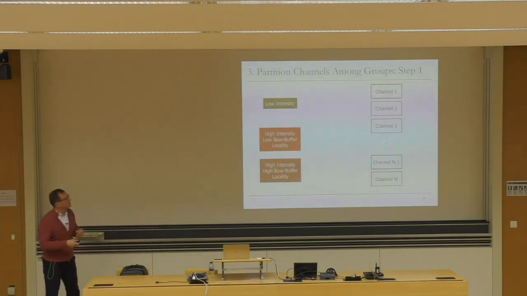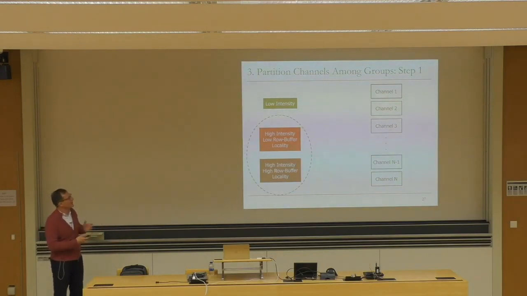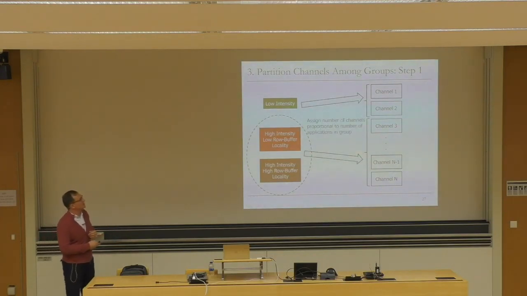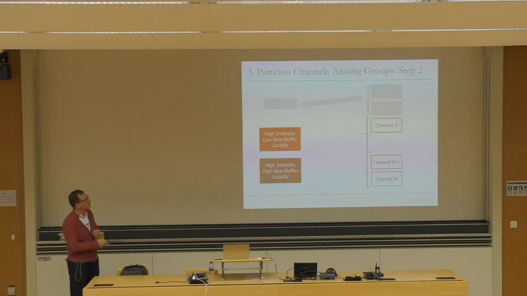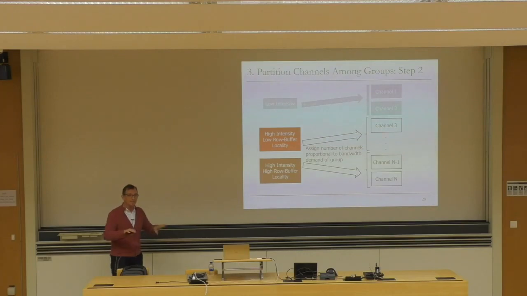Okay, now the next step is partitioning the channels among groups. Clearly, you have many applications over here, and you have a fewer number of channels over here. Then the question is, how do you allocate applications to the channels? And the paper proposes some allocation mechanism. It first assigns a number of channels proportional to the number of applications in each group, low intensity, high intensity, basically each of these three groups. So it first allocates low intensity applications, and then it allocates these two different ones. And within these two, it assigns a number of channels proportional to the bandwidth demand of the group, so that it doesn't cause a lot of bandwidth imbalance.